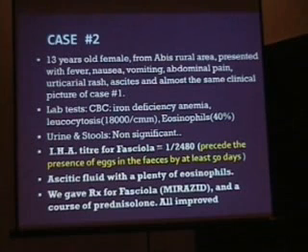Case number 2, a 13 years old female from a rural area near Zambia, presented with fever, nausea, vomiting, abdominal pain, and urticaria rash, ascites, and almost the same other clinical picture of the first. The laboratory tests show CBC, iron deficiency anemia, leukocytosis more than 18,000 per cubic millimeter, eosinophils were 40%, urine and stool, no significant detection of ova or any other parasites.